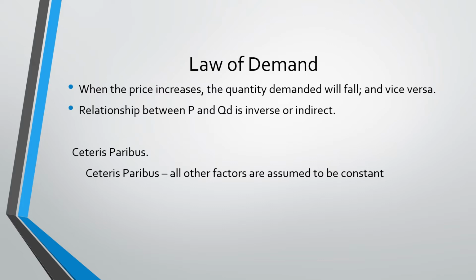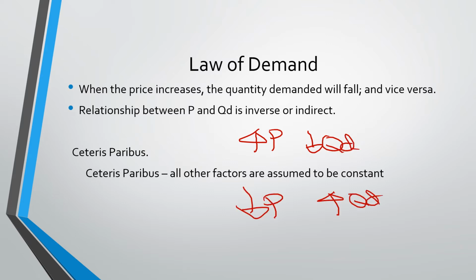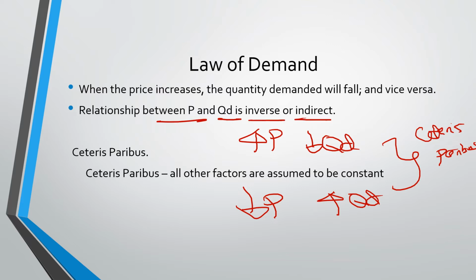Now let's focus on the law of demand. The law of demand states that when the price increases, the QD decreases, or when the price decreases, the QD increases. You have seen this relationship as I was showing you the demand schedule and then the demand curve, assuming that all the other factors are constant, or ceteris paribus. The relationship between the price and the QD is inverse or indirect, which I've already mentioned a while ago. I've mentioned about the income effect. I've mentioned also about the substitution effect.